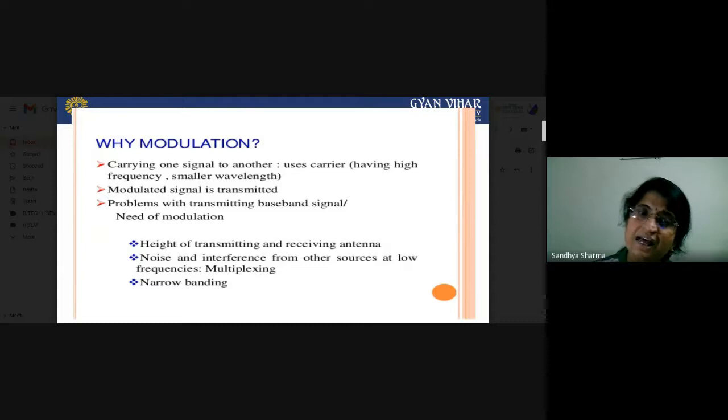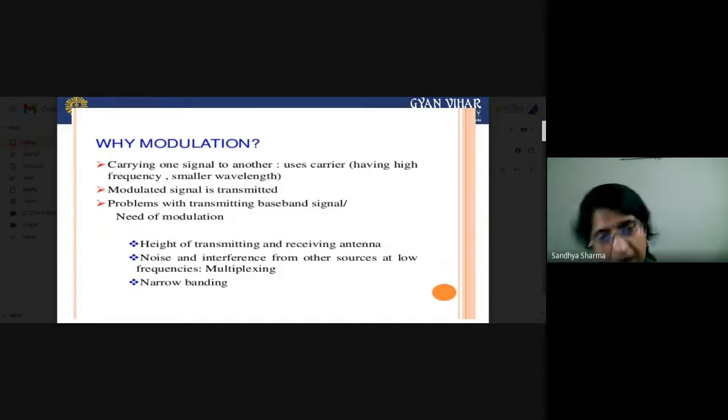The first reason is the height of the transmitting and receiving antenna. Again I have to repeat it. When your frequency is low, your lambda will be high, and the length of your transmitting and receiving antenna will also be high. And if you superimpose your message signal onto a high frequency carrier signal, your frequency will be very high. So your value of lambda will be low, and your lambda by 4 will also be low. So the height of the antenna will be a practical length of antenna. So this is the reason why we are using modulation.